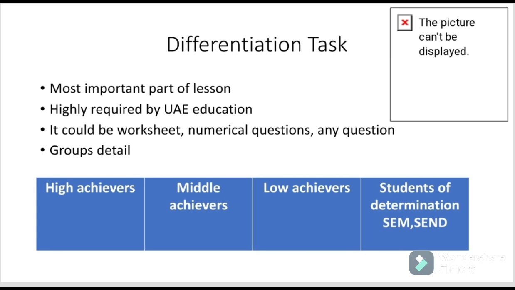There are differences in the class. Some are high achievers, some are middle achievers, some are low achievers, and some are students of determination. Students of determination means students of special needs. They may have cognitive and learning needs, or emotional and behavioral needs, or some medical needs. So you can design your lesson plan according to the differentiation task.